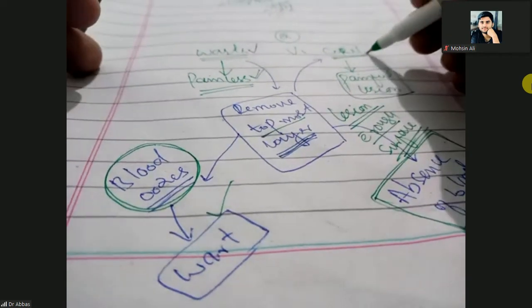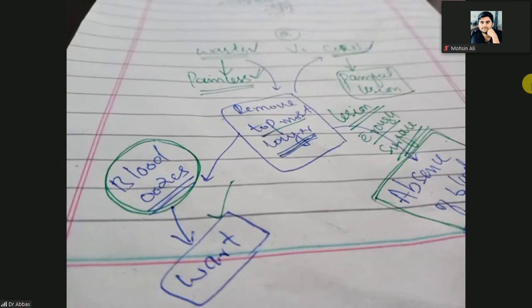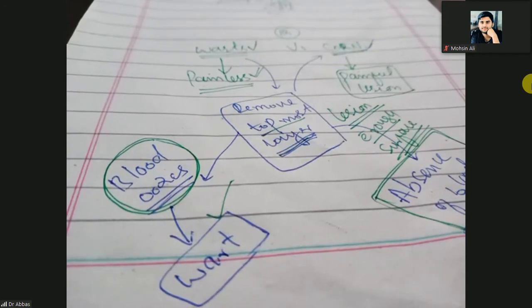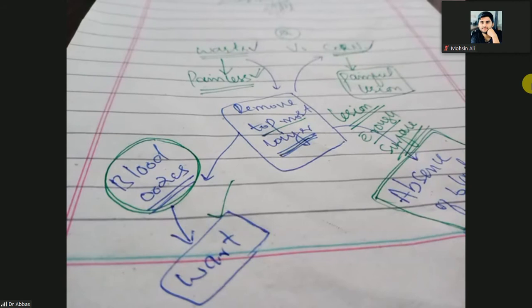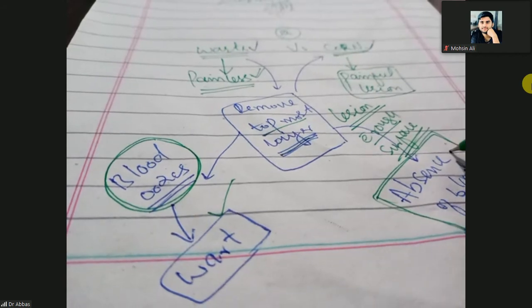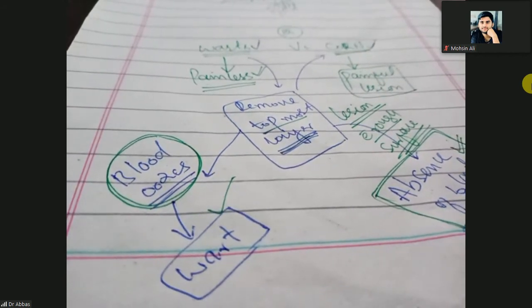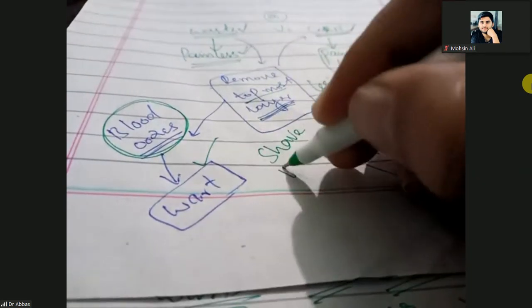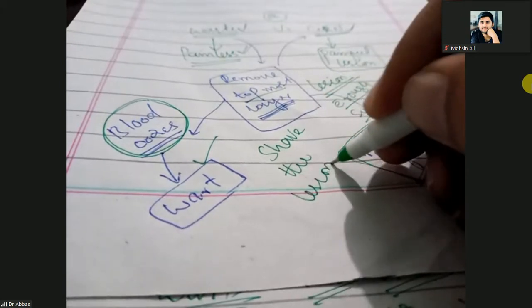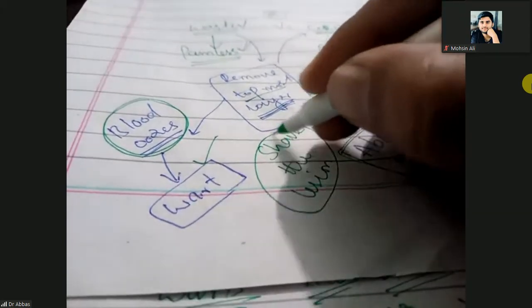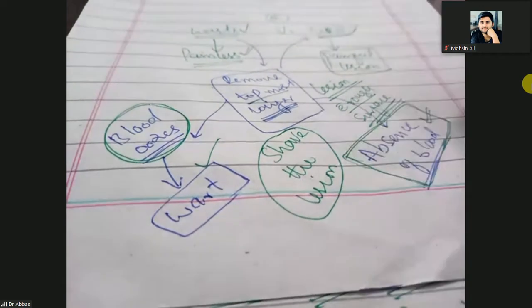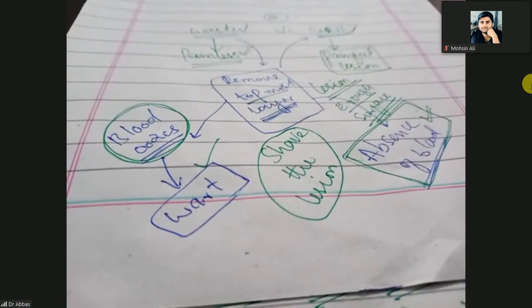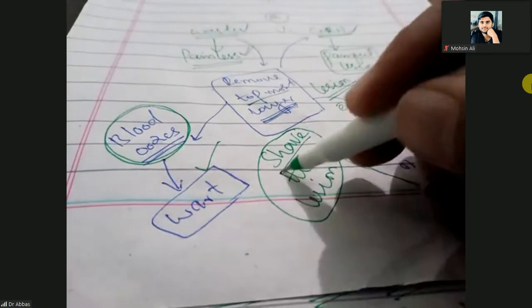So in the corn there will be too much pain. So when you remove the topmost layer, the pain, or the threshold of the pain, will decrease, but blood will not ooze out. Clear? So we call it shaving. Shave the lesion. Shave the lesion means remove the topmost layer of the lesion. So you will shave the lesion.